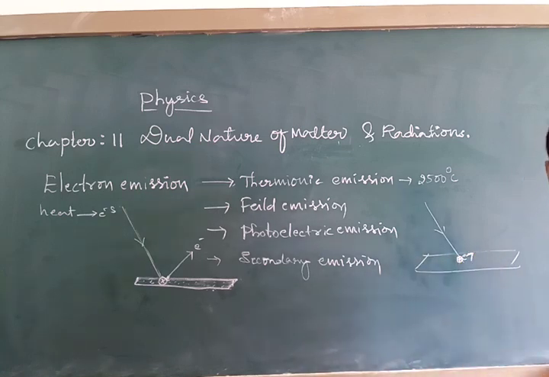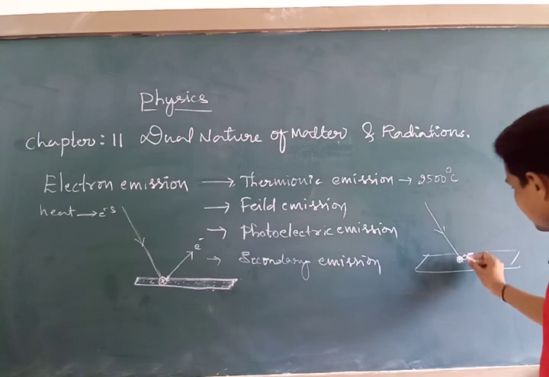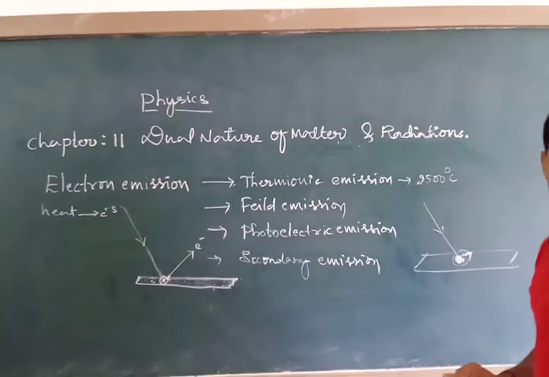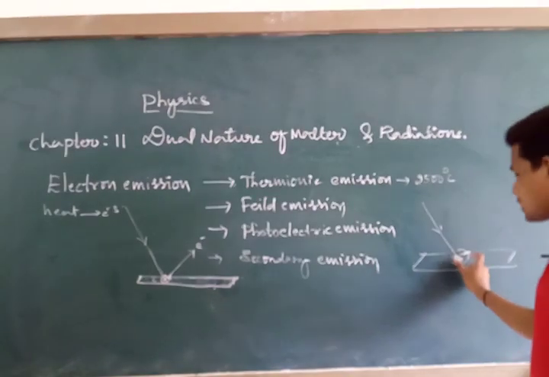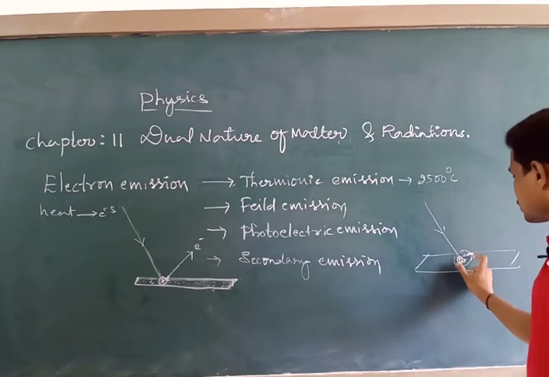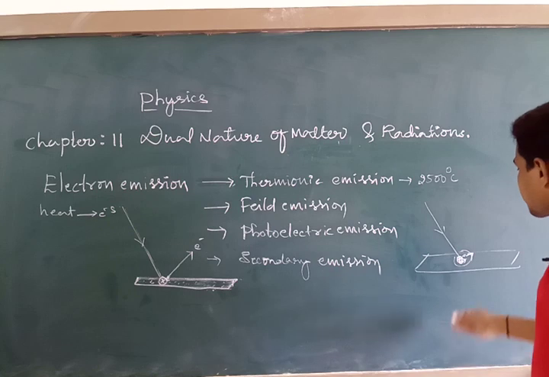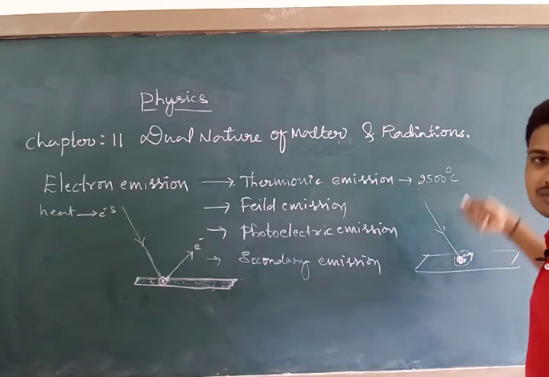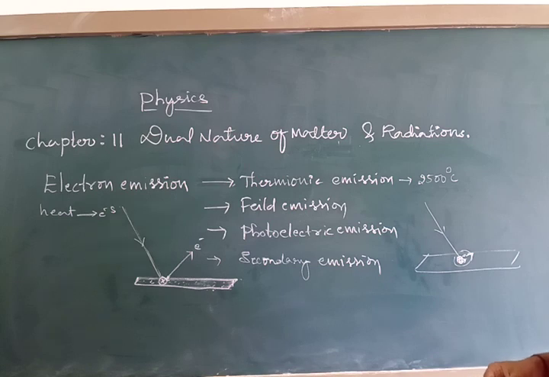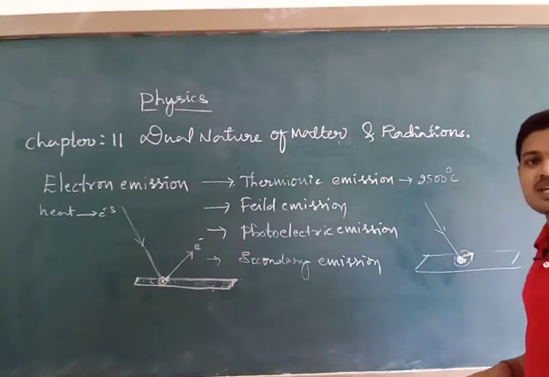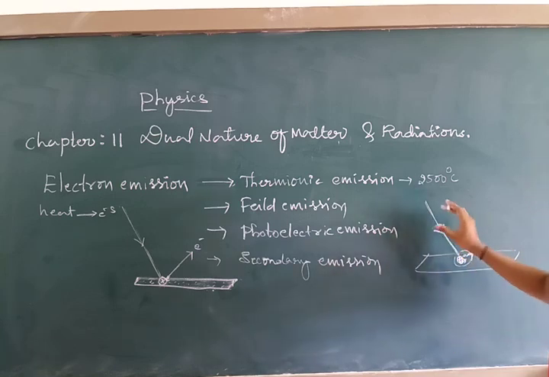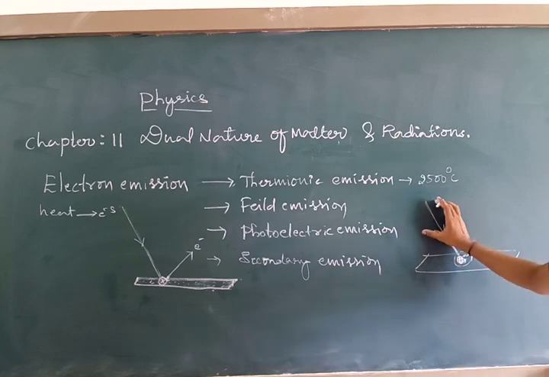Due to the negative and positive charge at a certain distance, there exists an electrostatic force, an electrostatic field. Because of this, the electron cannot get detached very easily from the surface of a metal. To overcome this restraining force, we need to illuminate radiation of a certain particular frequency, or some high energy radiation.